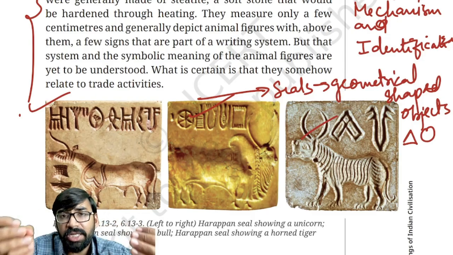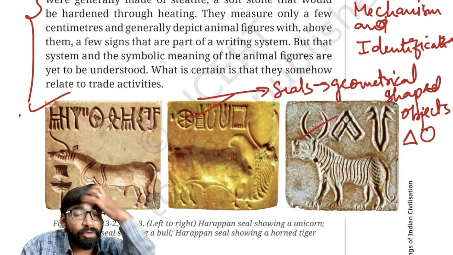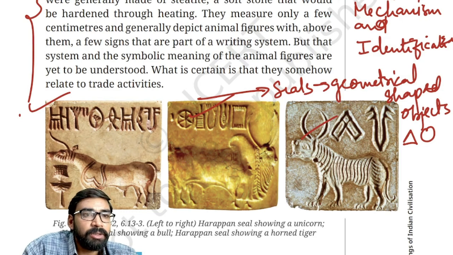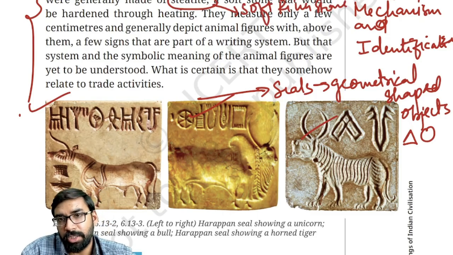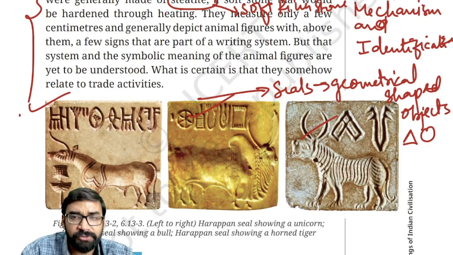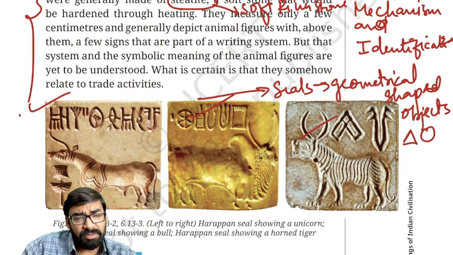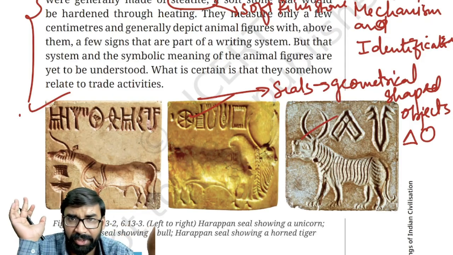Clear? Generally, seals are made from a soft river stone called steatite. Thousands of seals have been excavated, and the material is steatite. The size of a seal is only a few centimeters.